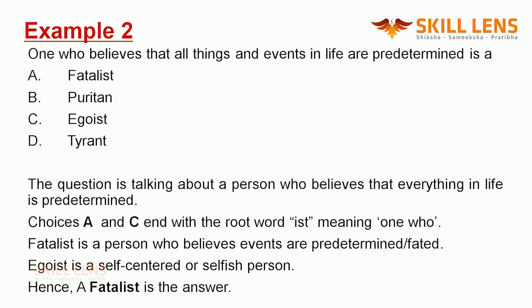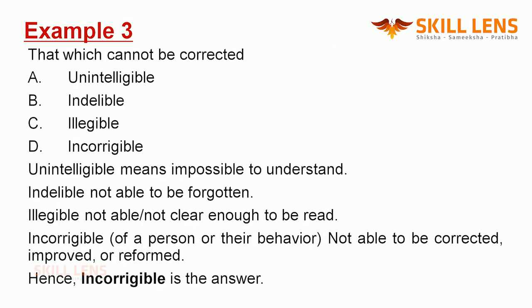Now we'll take each word. Fatalist. A fatalist is a person who believes events are predetermined or fated. An egoist is a person who is self-centered or selfish. Hence we decide A, fatalist, is the answer. Let's look at another example.